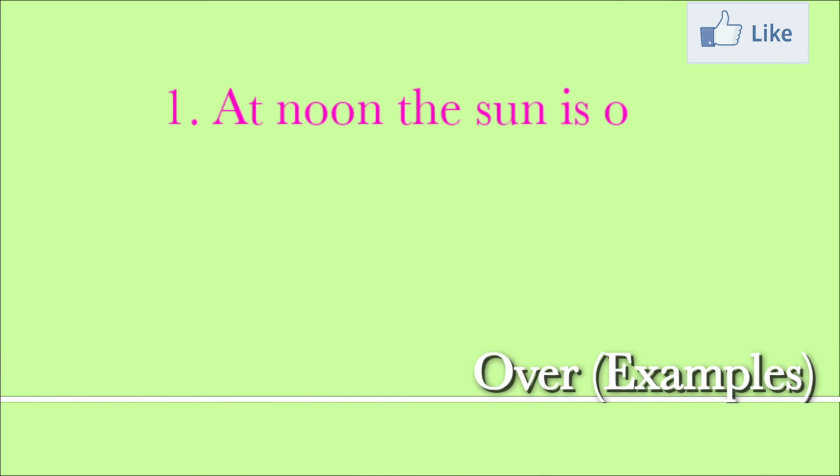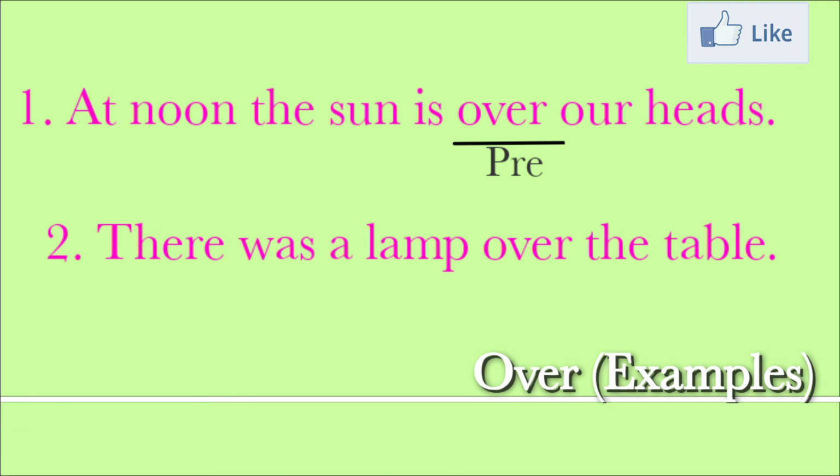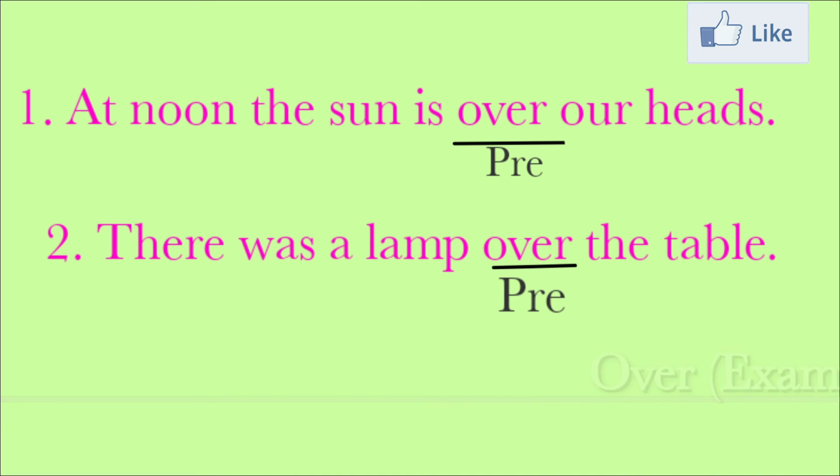Over, above. At noon the sun is over our heads. Why do we use over here? Because it indicates the sense of above. We should not say the sun is on our heads. We have to say only the sun is over our heads, because it is in the sense of above. There was a lamp over the table. Here also over indicates the sense of above.